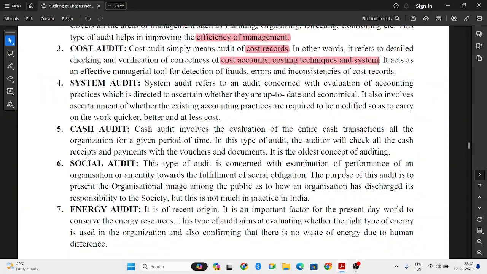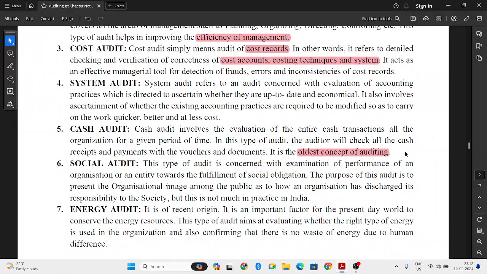Next, cash audit. Cash audit, basically they will check all the cash transactions, cash receipts, cash payments, everything. So we'll check all the vouchers. So this is one of the oldest concepts of accounting. This is a very old-time accounting audit. So in this, basically they check all the cash transactions, whether receipts or payments, all the transactions related to cash are verified in the cash audit.